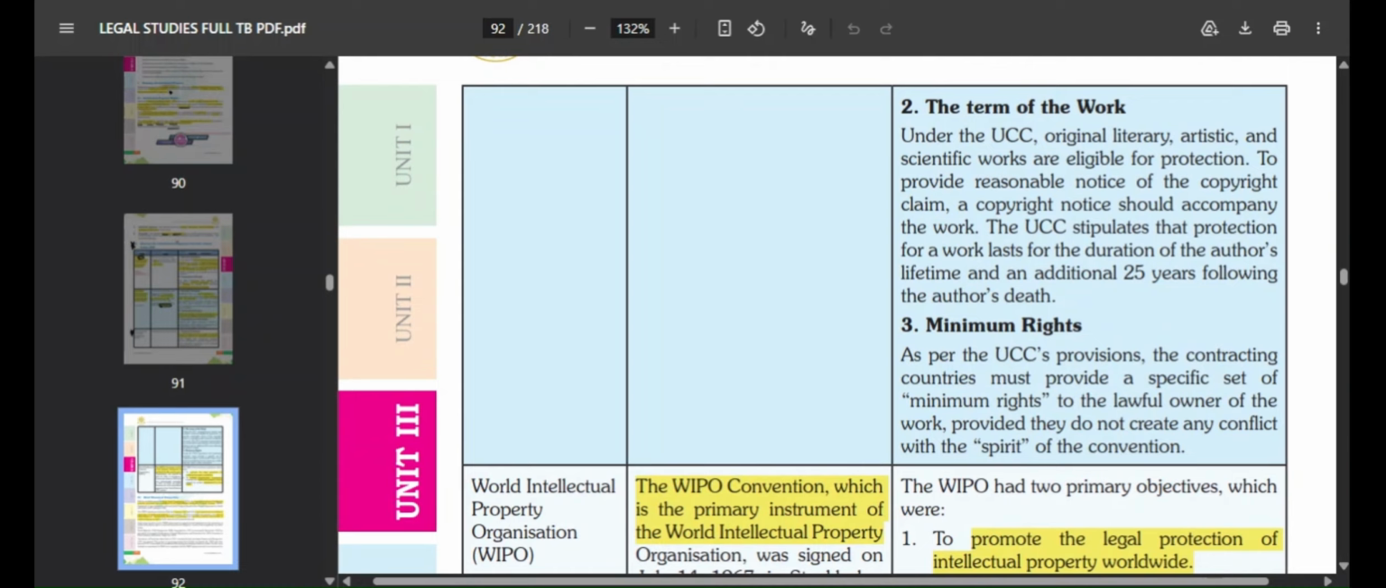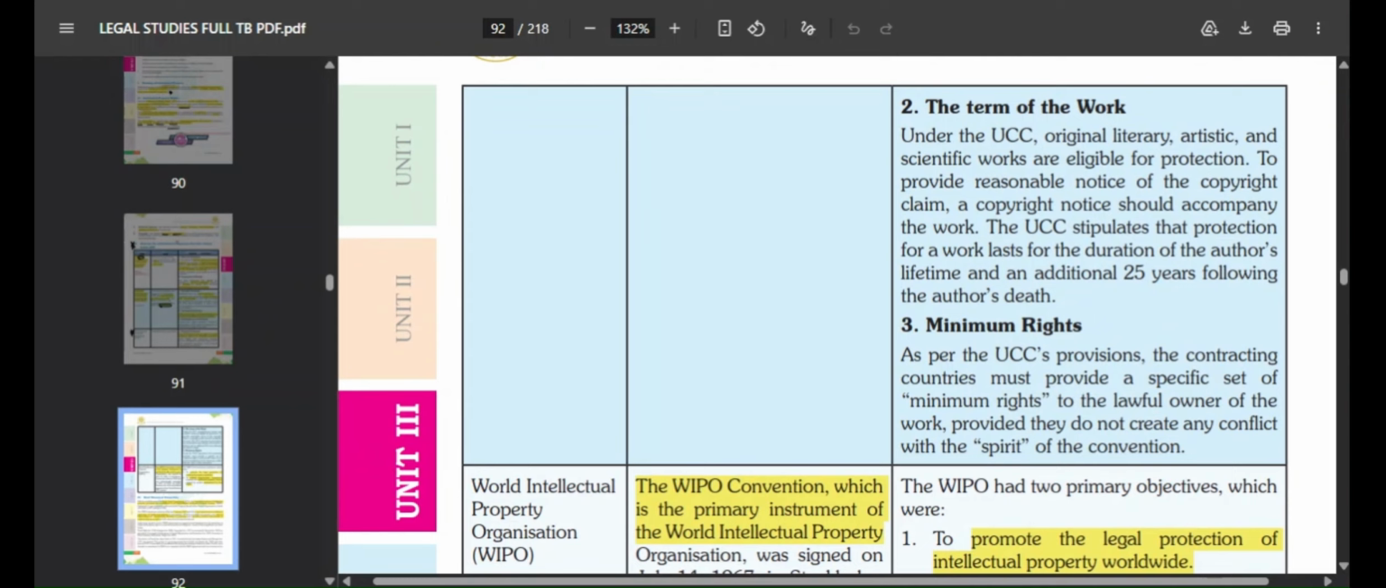So it basically means that whatever protection is given for that particular work, it lasts for the duration of the author's lifetime. Suppose the author has lived till 70 years, so till that 70 years and an additional 25 years after the author's death. So basically for 95 years, right? 70 years the author lived and additional 25 years, so 70 plus 25, 95 years. Okay, so duration of author's lifetime and extra 25 years after the death of the author.